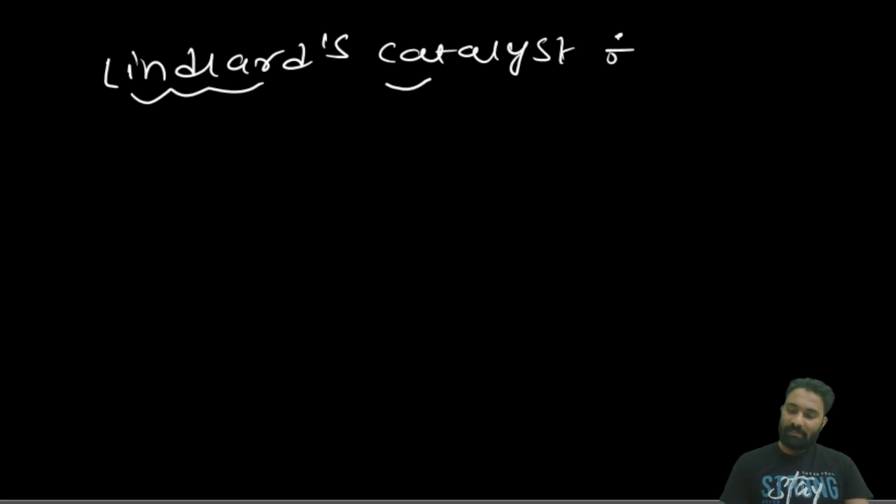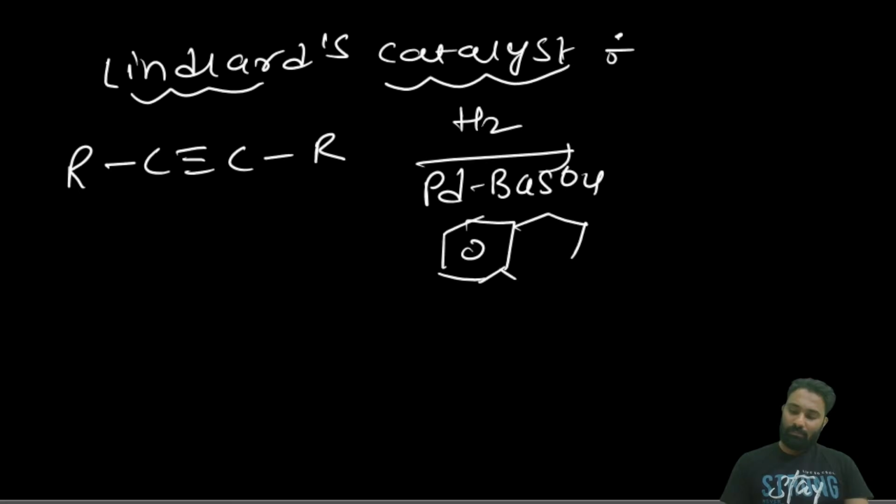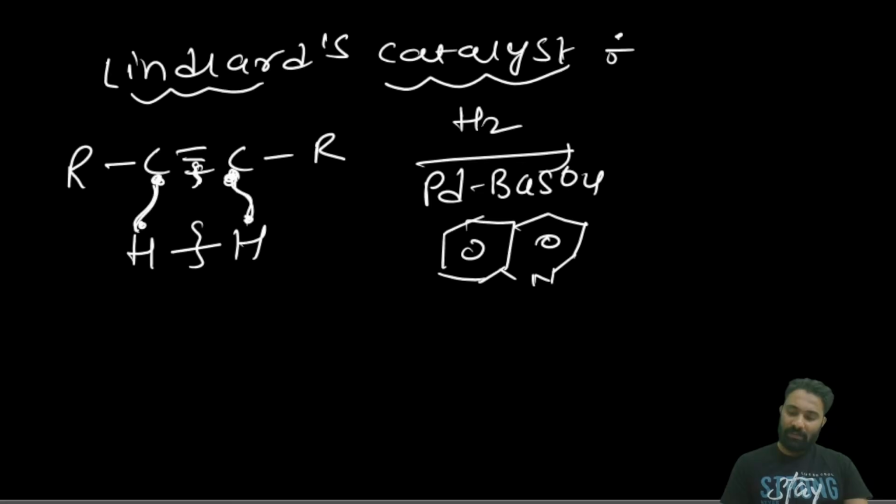In the Lindlar's catalyst, here this is R, C triple bond C, R. Then H2 in the presence of palladium on BaSO4, quinoline or poisoned sulfur. What will happen? This hydrogen will break homolytically, and here also it will break homolytically. Because homolytically when it has broken, this one will get the radical and this one will get the radical, right? This radical of the hydrogen will be attached, and this radical of the hydrogen will be attached from